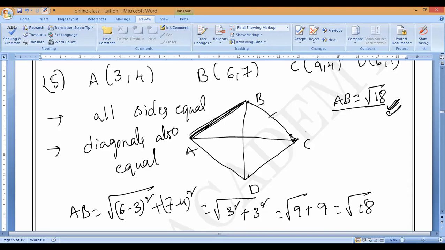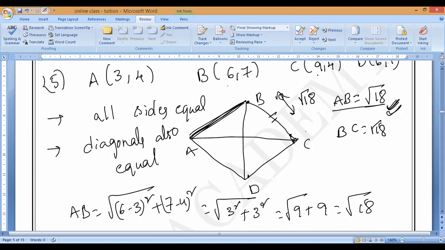Next, the distance between BC. How much? Root 18. BC also equals root 18. Very good.